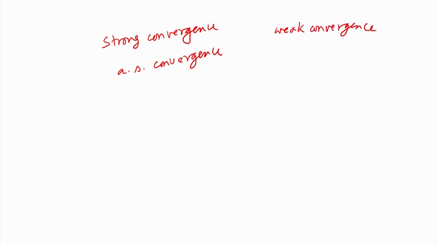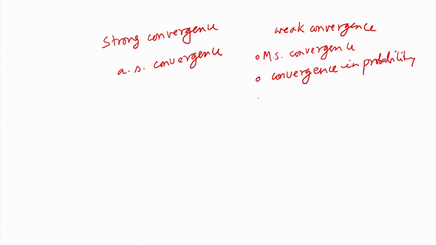There are several modes of weak convergence: mean square (MS) convergence, convergence in probability, and convergence in distribution.